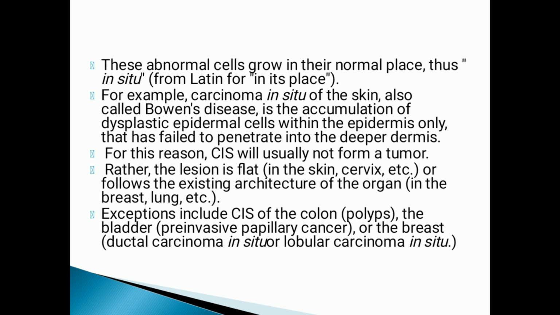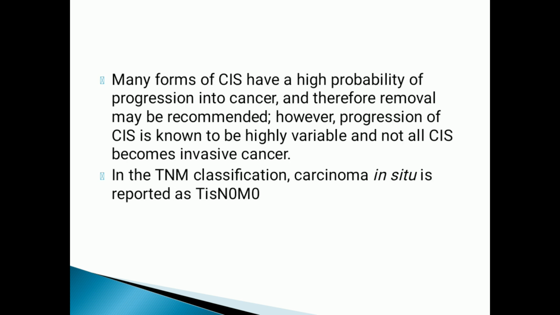In the skin, the cervix, and so on, it follows the existing architecture of the organ, such as in the breast or the lung; that particular organ's cells multiply and displace, and in situ carcinoma appears there. The architecture will be the same. Exceptions: carcinoma in situ of the colon presents as a polyp, in the bladder there is a pre-invasive papillary cancer, and in the breast there is ductal carcinoma in situ or lobular carcinoma in situ. There are many forms of carcinoma in situ, and they have a high probability of progression into cancer, and therefore removal is recommended.